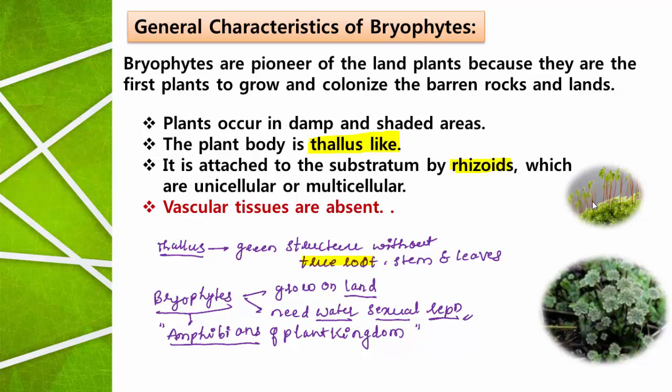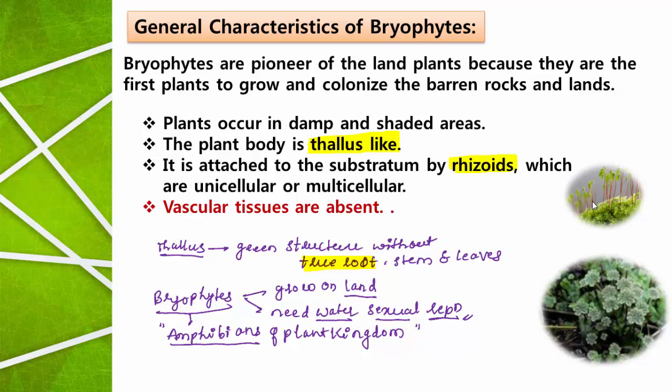Instead of roots, hair-like structures are present in the bryophytes. The function is similar to that of roots. Whatever functions are carried out by roots, the same functions are carried out by rhizoids, which are present in the bryophytes instead of roots.